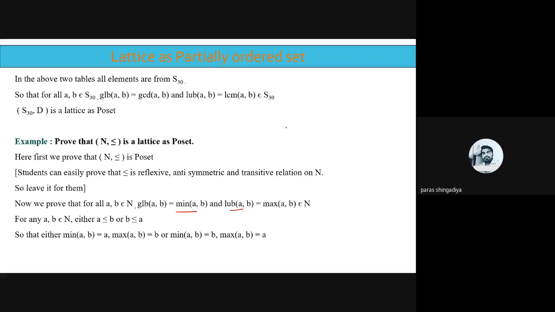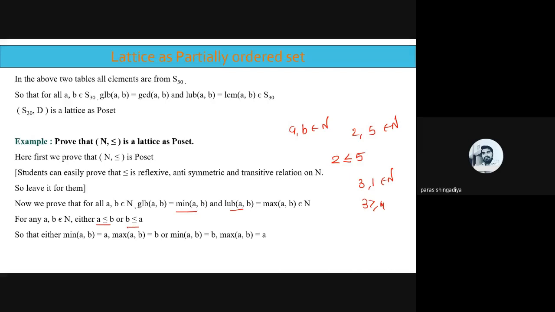So when we consider any two numbers from the N, choose any two numbers from N, what is the condition for these two numbers? For example, I choose 2 and 5 from the natural numbers, so it will satisfy the 2 less than or equal to 5 condition, clear? And if I consider 3 and 1 from the N, it will satisfy the 3 greater than or equal to 1 condition, clear? So choose any two numbers from N, either it will be a less than or equal to b, otherwise b less than or equal to a.